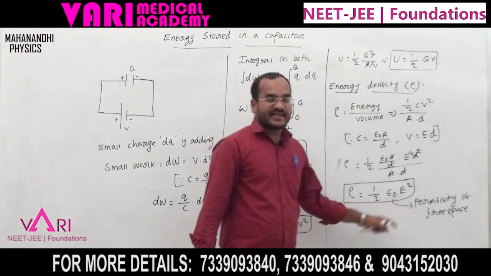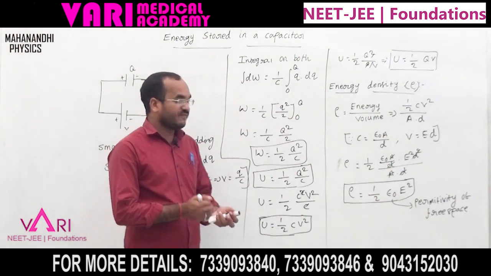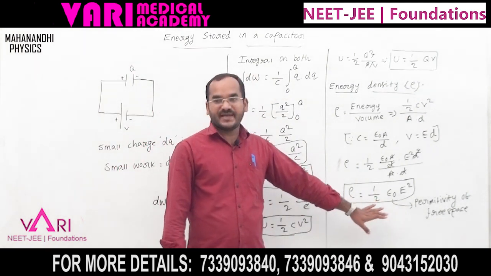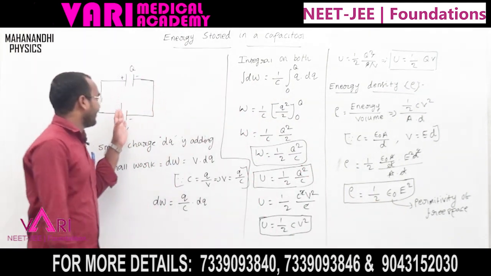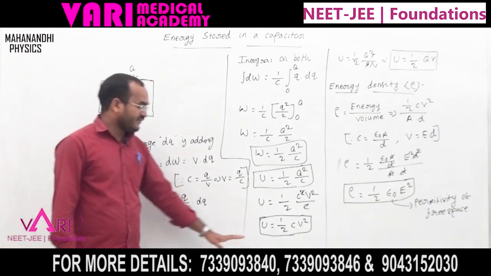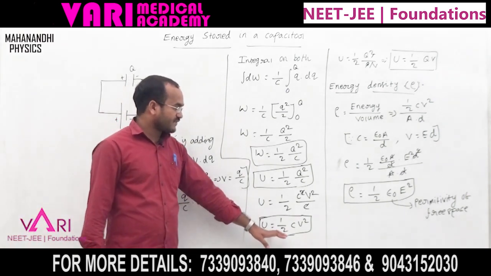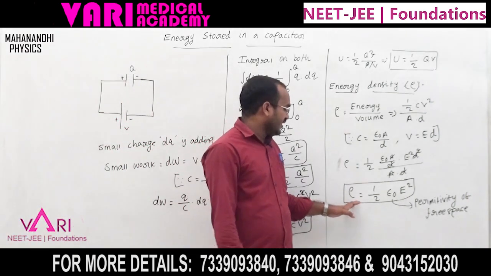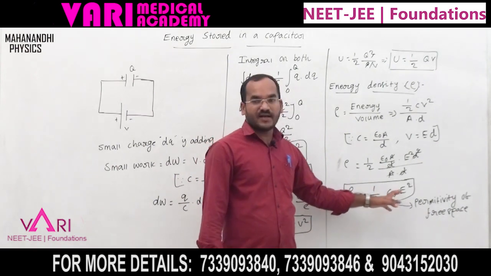E is the electric field. These are the explanation of the energy density of the capacitor. For a capacitor, the energy formula is U equal to half CV square, and the energy density formula is rho equal to 1 by 2 epsilon naught E square.